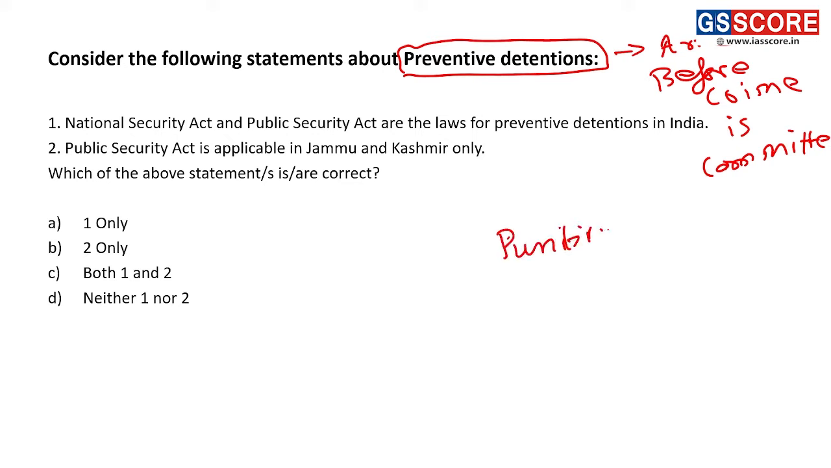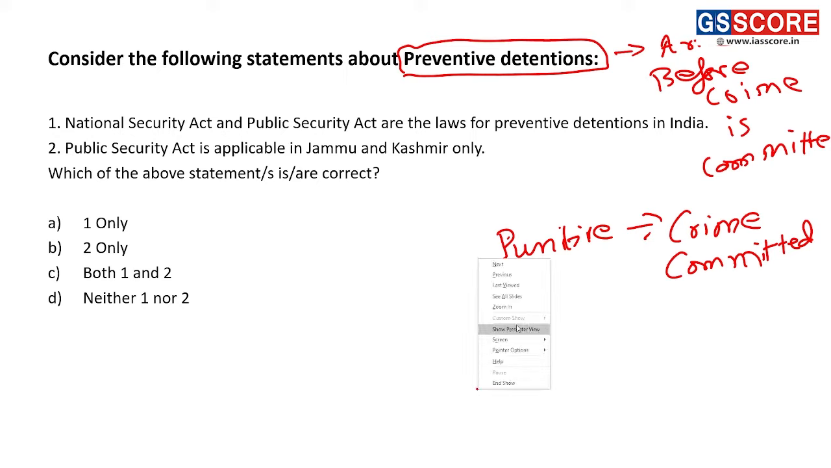What is punitive detention? Punitive detention is when a crime is already committed and after that police arrest the person. That is punitive detention. So the Indian Constitution allows both preventive and punitive detention. Let us look at what the examiner needs you to know with respect to detention.